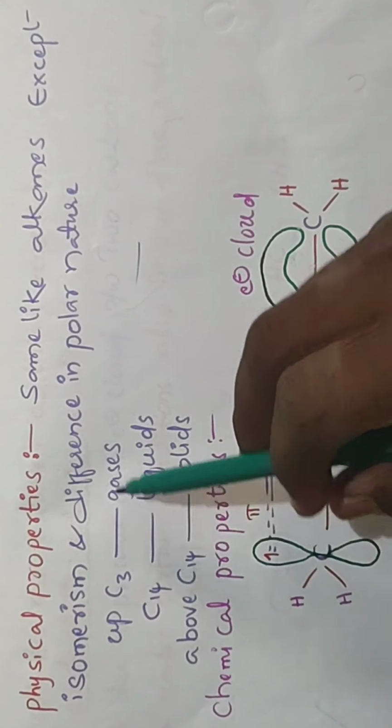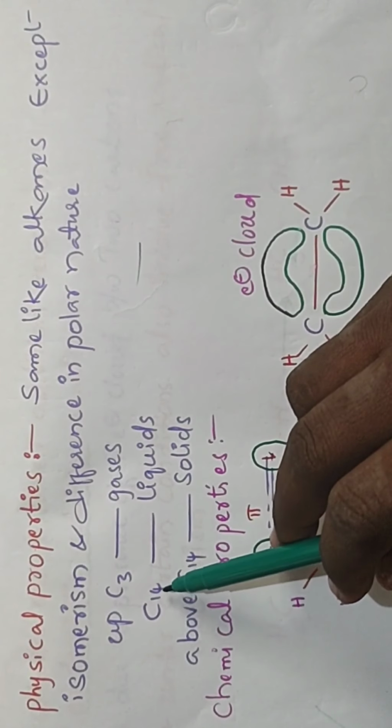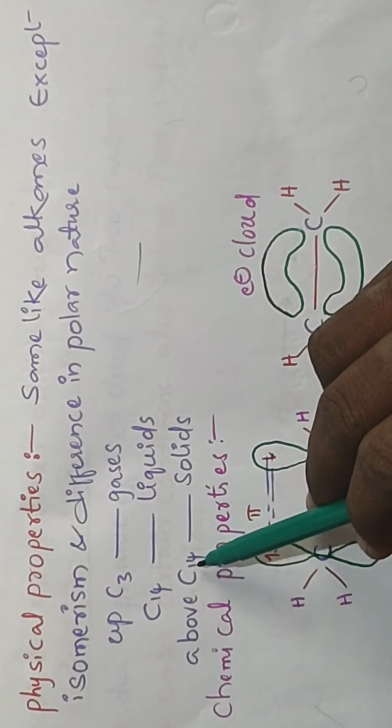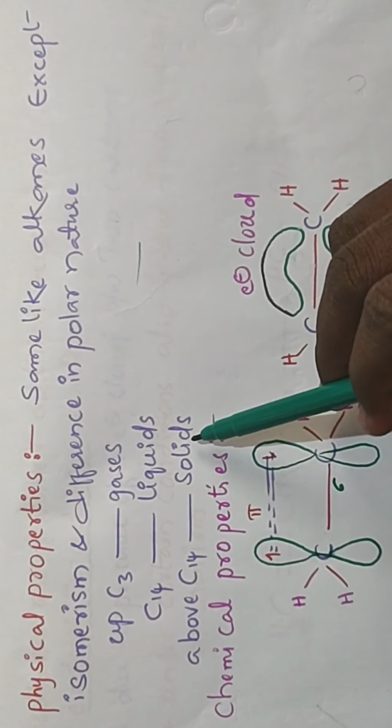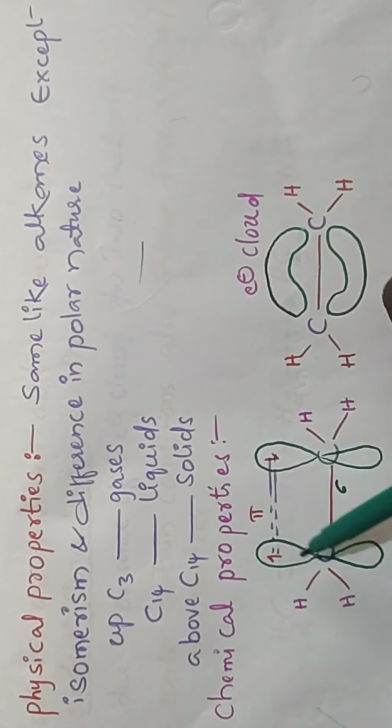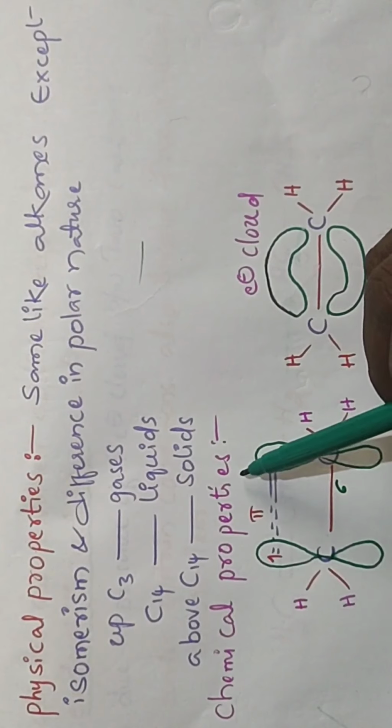Up to C3 carbons, alkenes are gases. Up to C14, alkenes are liquids. Above C14, alkenes are solids. Okay, and after that, next, chemical properties of the alkenes.